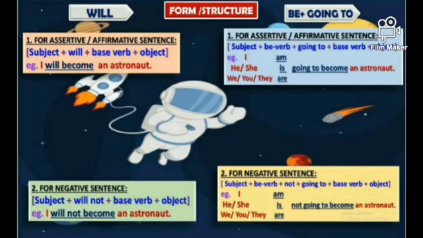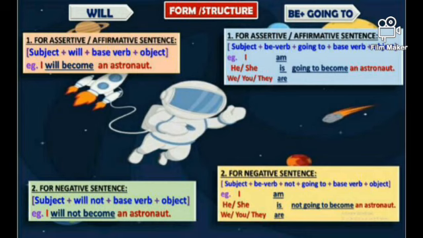The structure of will for assertive or affirmative sentence is subject plus will plus base verb plus object. Example, I will become an astronaut. On the other hand, the structure of be going to for assertive or affirmative sentences, subject plus be verb plus going to plus base verb plus object. Example, I am going to become an astronaut. He or she is going to become an astronaut. You or we or they are going to become an astronaut.